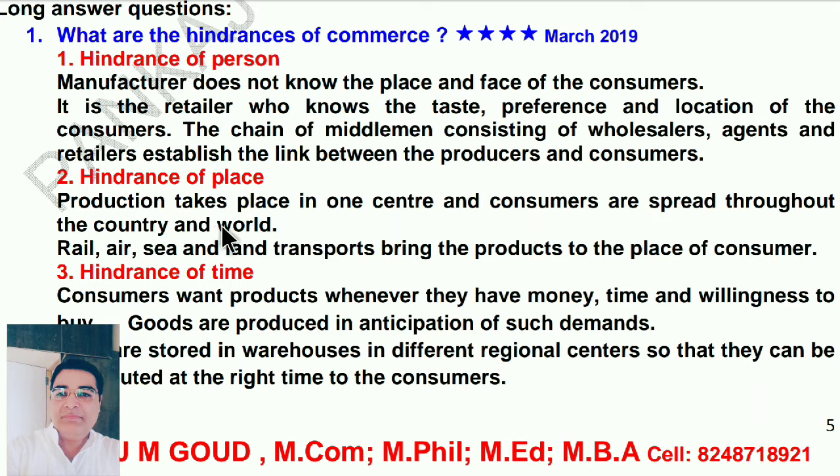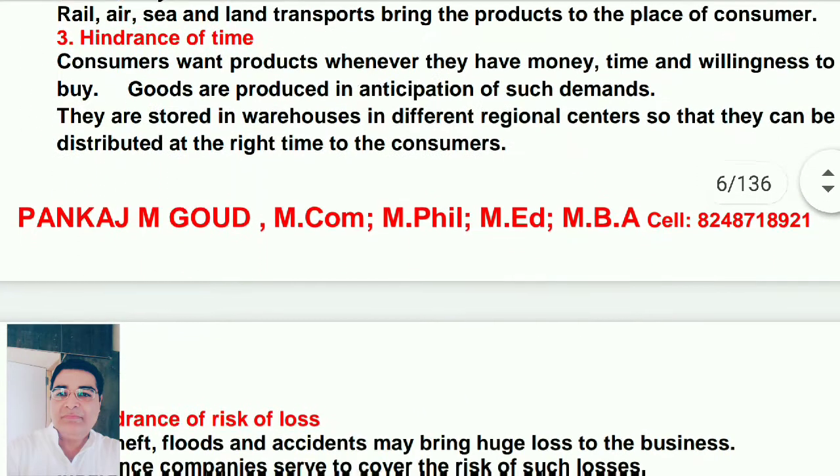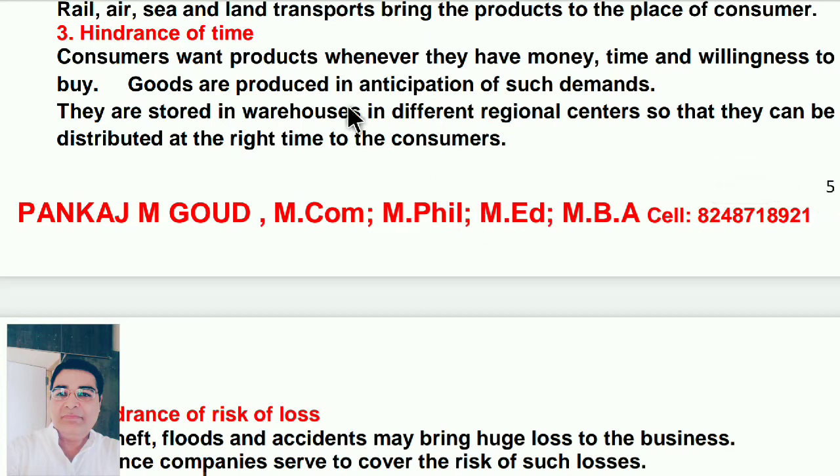Next point, hindrance of place. Production takes place in one area and consumers are spread throughout the country and world. Rail, air, sea and land transports bring the product to the place of the consumer. Next point, hindrance of time.